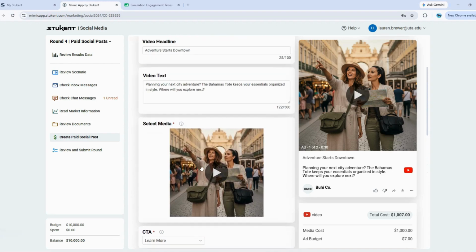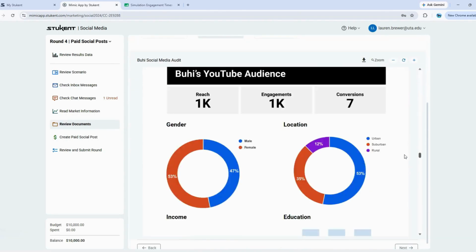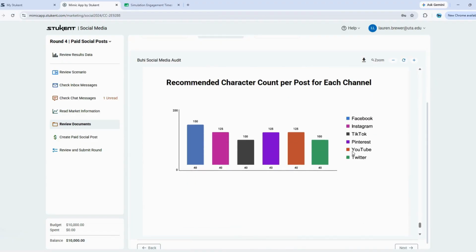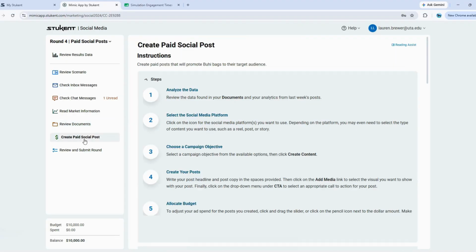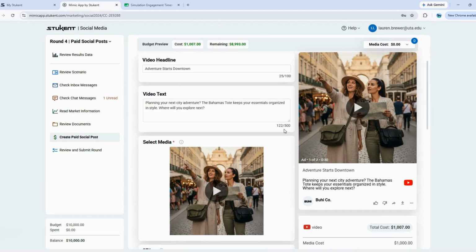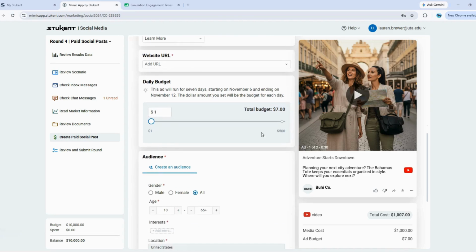One thing I forgot to check is the text. My caption here is 122 characters. If I go back to my review documents and click on my social media audit, I can look at my character count. We're on YouTube and the character count is 40 to 125. Mine was 122, so that fits nicely within the range. Now we can go down to looking at our budget.